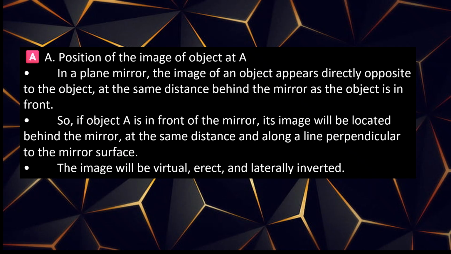Position of the image of an object A in the plane mirror: the image of the object appears directly opposite to the object at the same distance behind the mirror as the object is in front. So if object A is in front of the mirror, its image will be located behind the mirror at the same distance and along the line perpendicular to the mirror surface. The image will be virtual, erect, and laterally inverted.